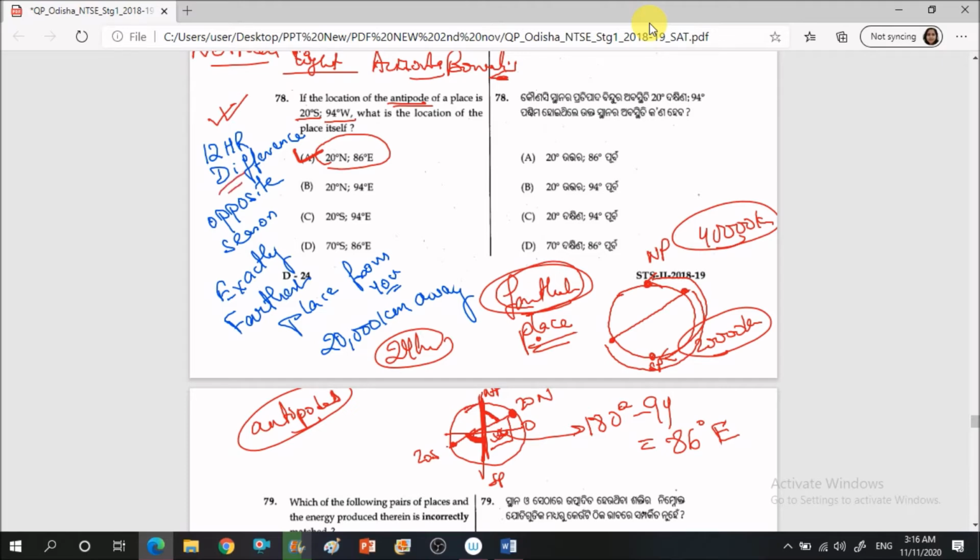Then the seasons: suppose I'm staying here and I go to this place, the season will be exactly the opposite, and they will be the farthest place, approximately 20,000 kilometer away. I hope this antipode part is clear to you, right?